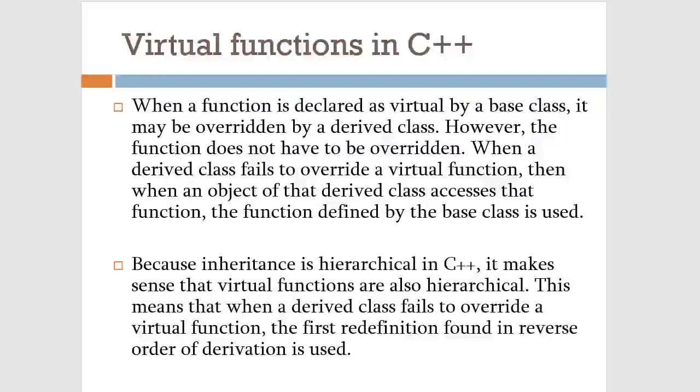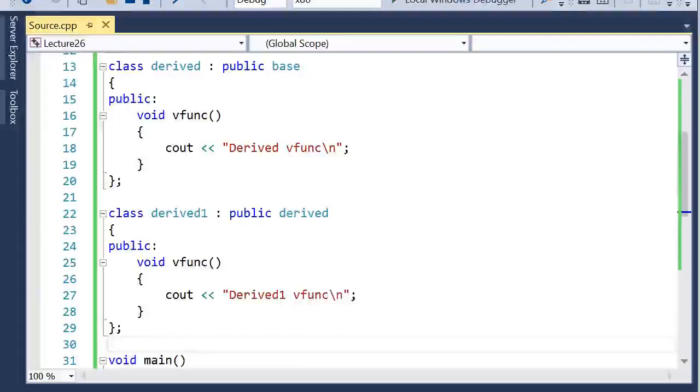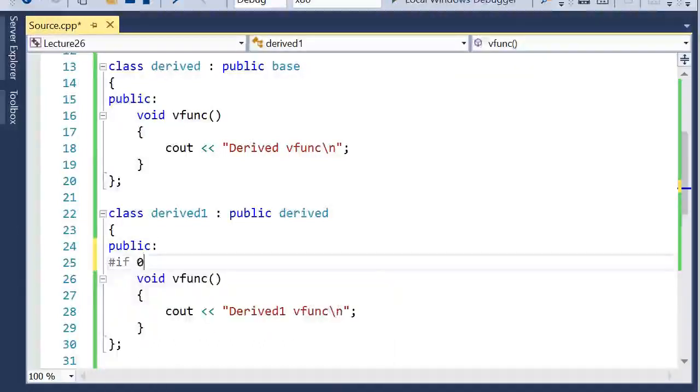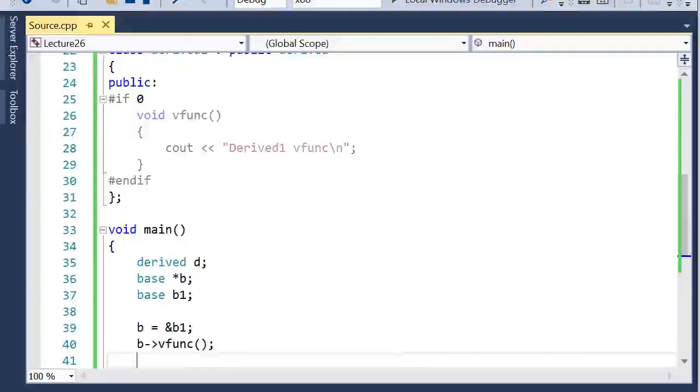The second point, because inheritance is hierarchical in C++, it makes sense that virtual functions are also hierarchical. This means that if a derived class fails to override a virtual function, the first redefinition found in the reverse order of derivation is used. So let's understand this point. In this case, suppose now we'll comment out this functionality, and here we'll create an object of the derived one class.